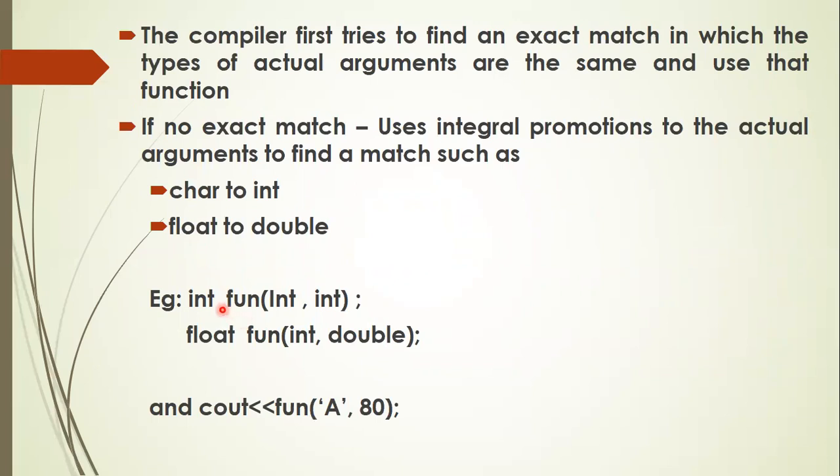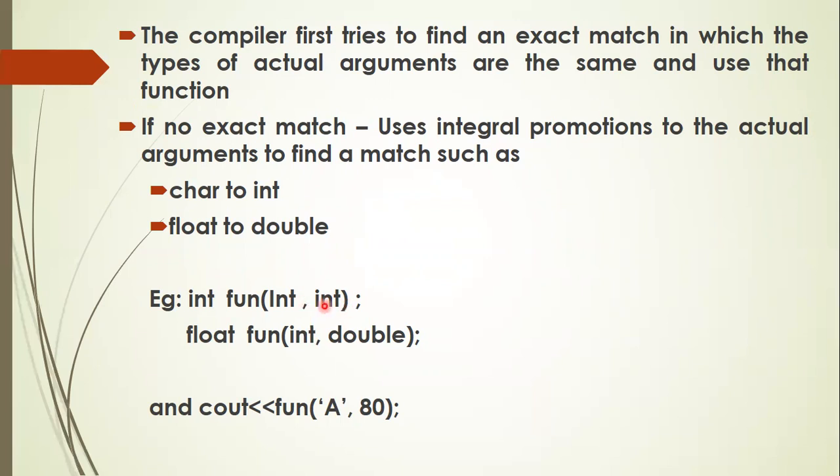So take this example. The first prototype says that the function name is fun, taking two arguments of int type, and the return type is int type. The second prototype has two arguments, of int and double type, and the return type is float type. When you call a function fun of 'A' comma 80, one is character, another one is int. There is no prototype which says that one of the arguments is character type. In that case, char is converted into int. It will take the ASCII code of capital A, which is 65. Now the function call becomes fun of 65 comma 80, both of them integer. In that case, it makes use of this prototype.